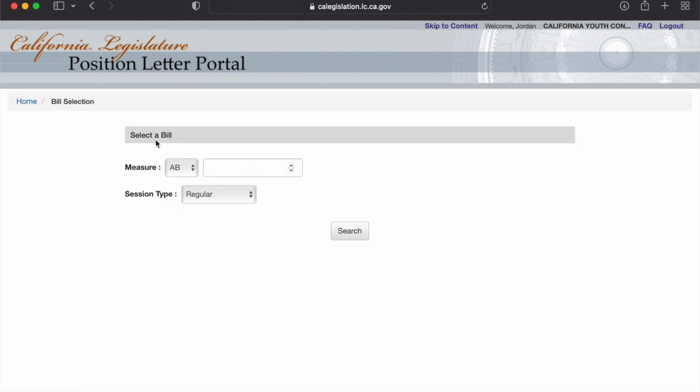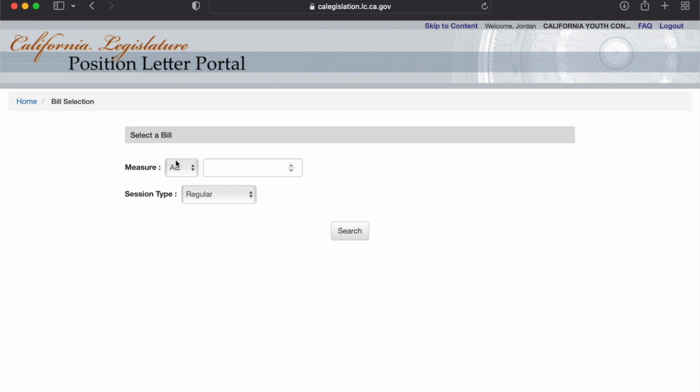And here you are able to select the bills that you are going to be writing about. If you want to submit letters for multiple bills, you will need to submit them one at a time. Here you will be able to click down below on the type of bill you're wanting to submit. The most common bills are SB, Senate Bill, or AB, Assembly Bill.